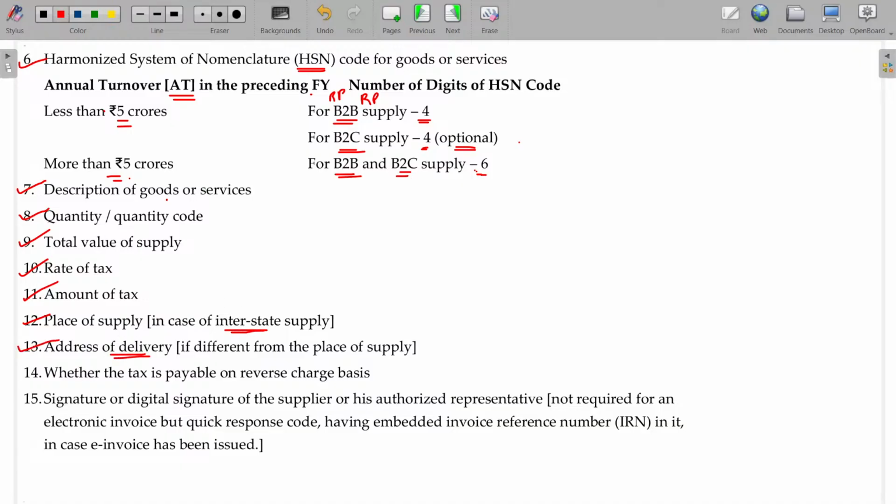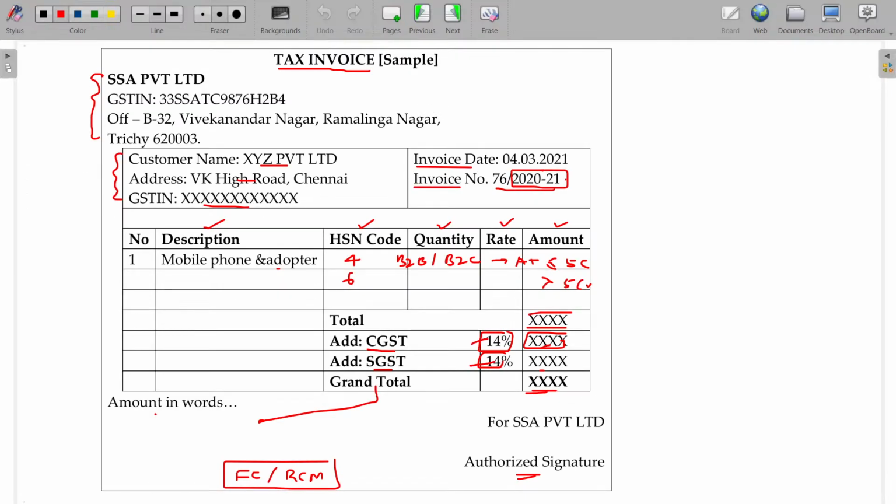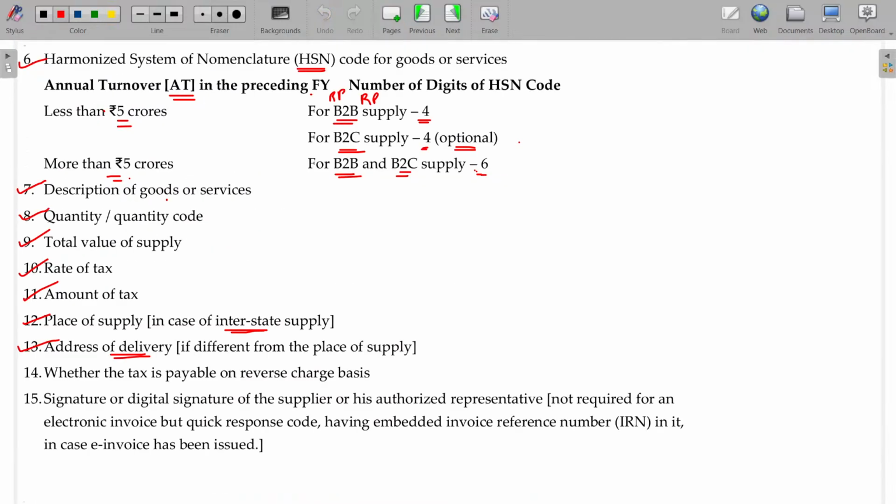Address of delivery: if the buyer is the person and the product is also delivered there itself, then no problem. Sometimes the purchaser may be this person, but he may ask to deliver to another place, then the delivery location should also be stated. Is that clear? If different from the place of supply, then you have to give that detail also.